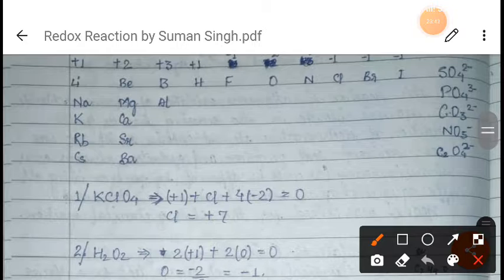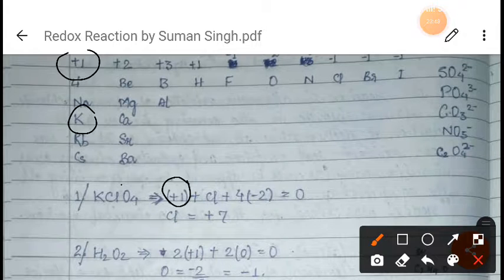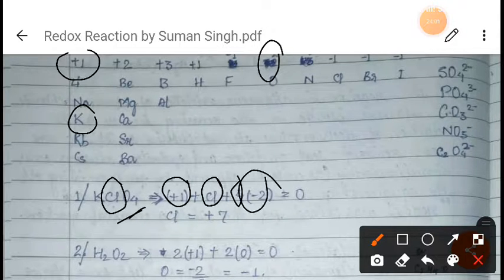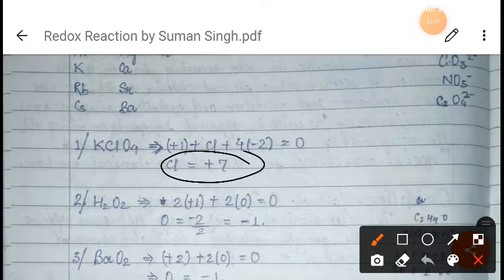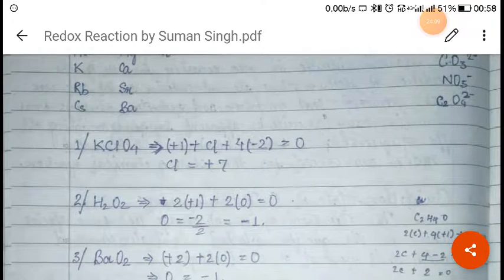When you find out the oxidation state of chlorine, potassium has a +1, as you can see, +1 I have written. After that plus chlorine, no need to write a variable, you just write chlorine as it is. After that, how many oxygen are there? 4 oxygen. And what is the oxidation number of oxygen? As you can see, -2. And the overall charge is 0. So when you solve, you will get the oxidation state of chlorine as +7. So in this way you have to find out.